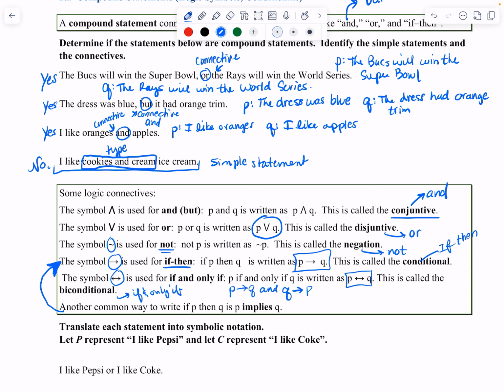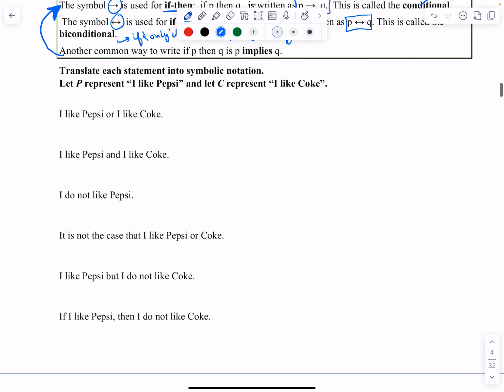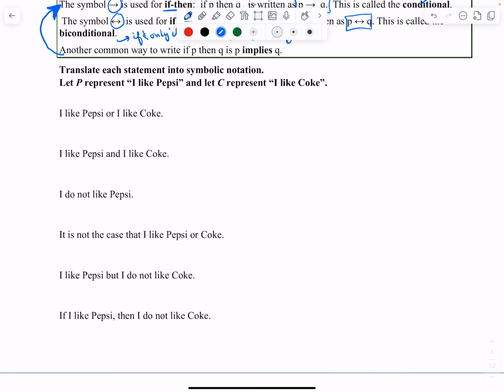Okay, so let's go ahead and translate each statement into symbolic notation. Let P represent I like Pepsi. Let C represent I like Coke. It says I like Pepsi or I like Coke. So P, I see the word or, I do the V, and then I write C. Next, I like Pepsi and I like Coke. So the connective is and. So P, and, which is upside down V, C.